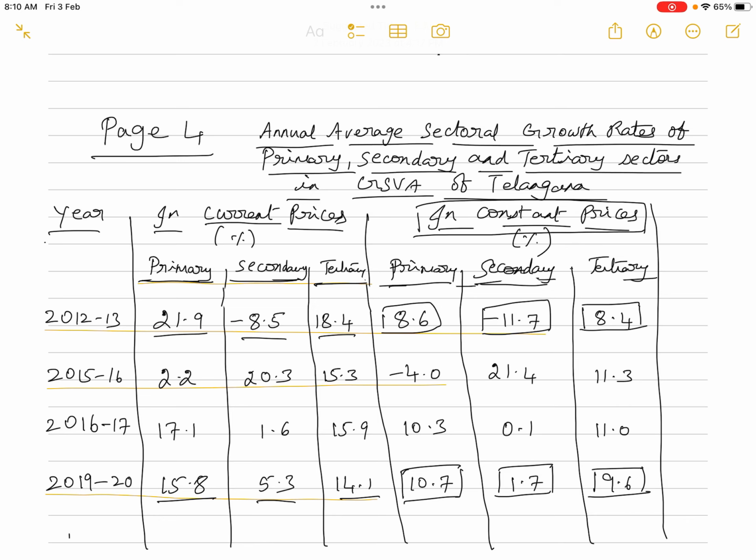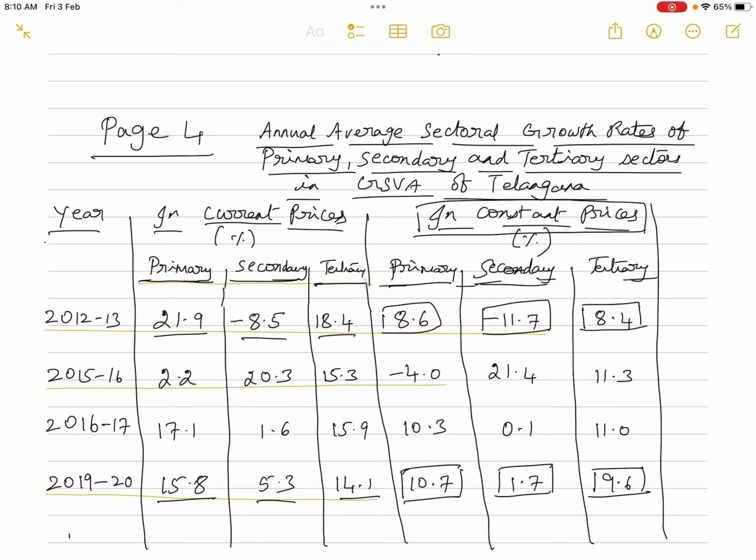The tertiary sector at current prices has decreased from 18.4% to 15.3% in 2015-16. The same thing at constant prices, from 8.4% it has increased to 11.3%.